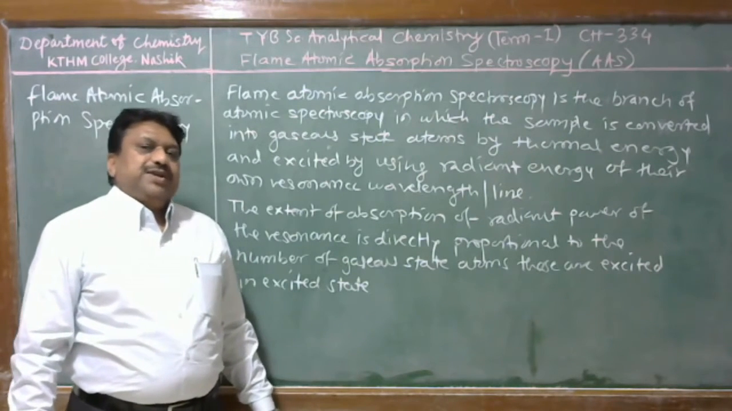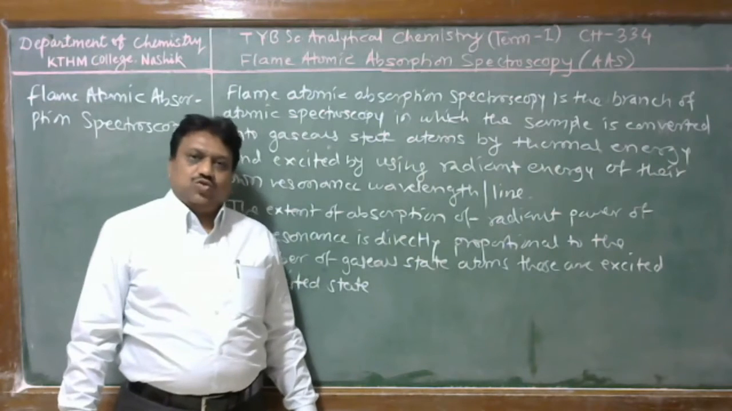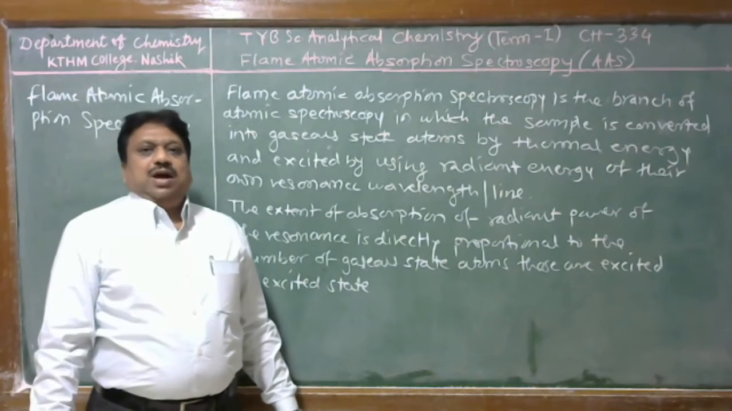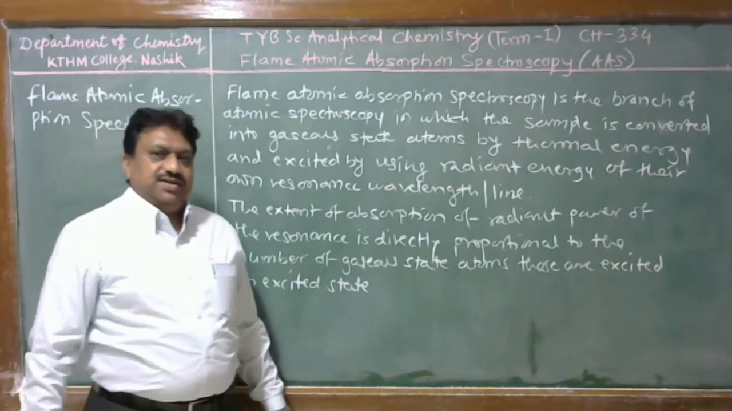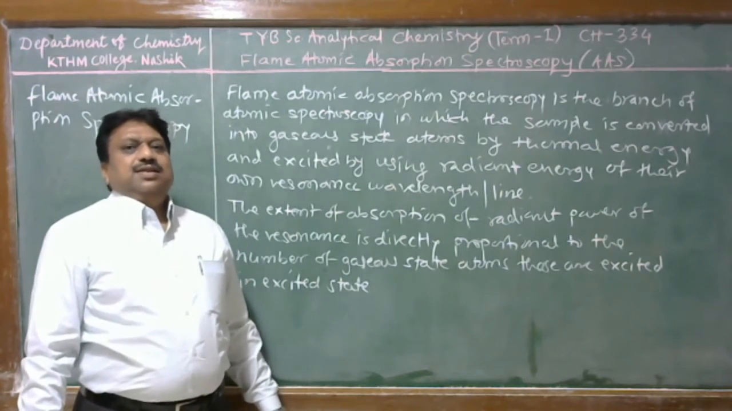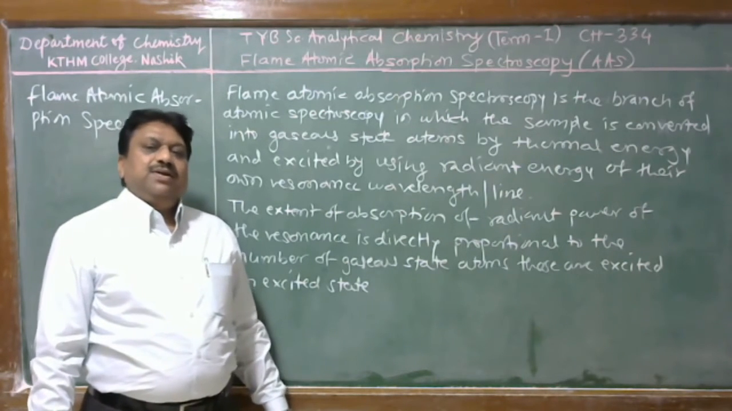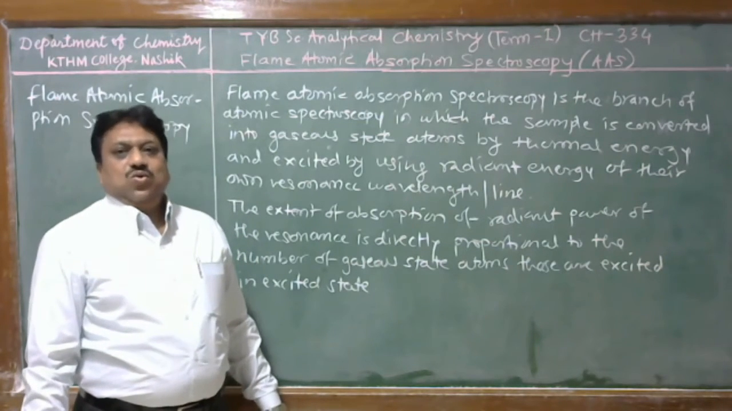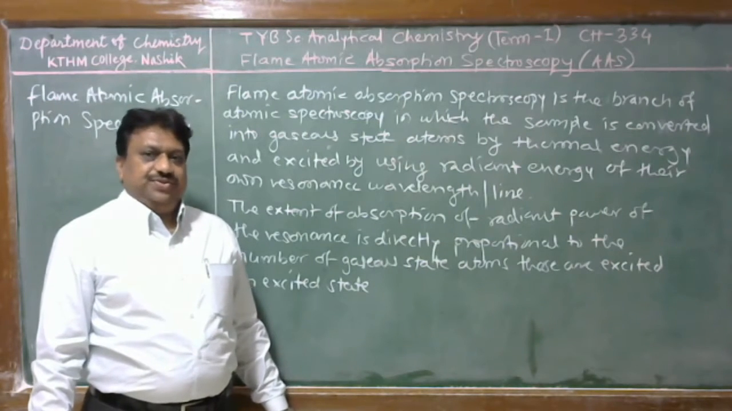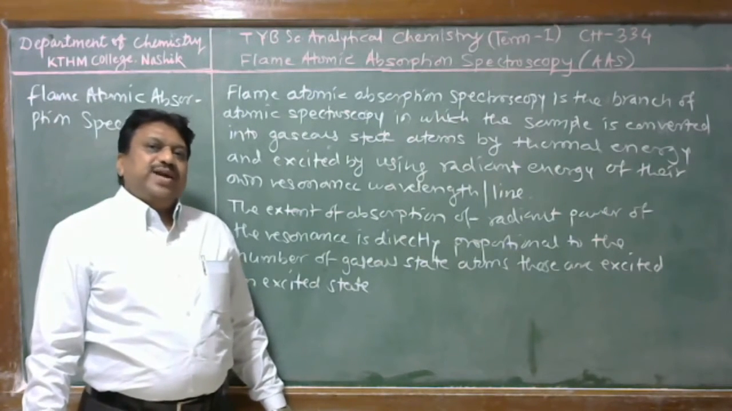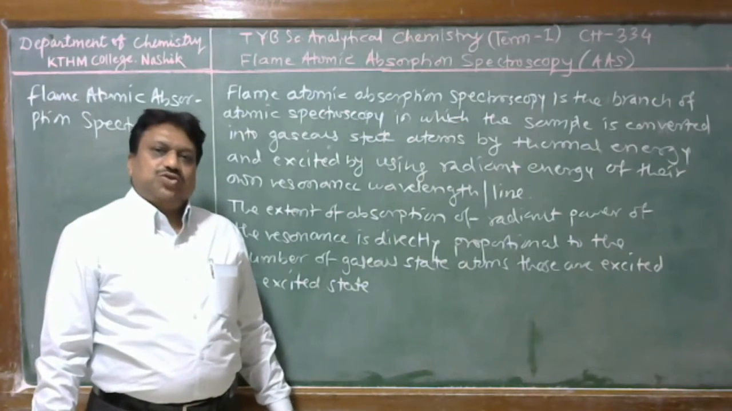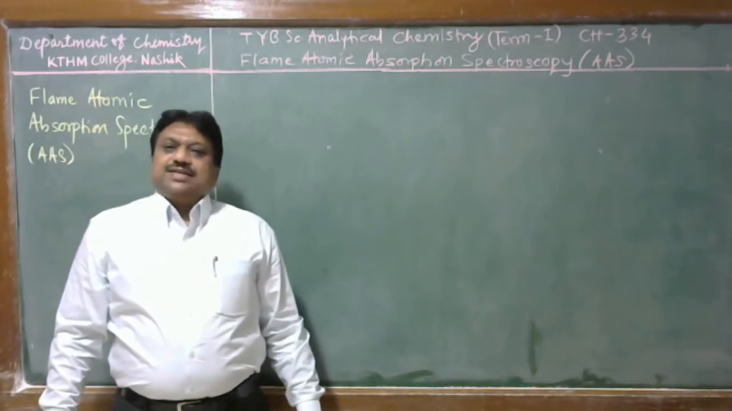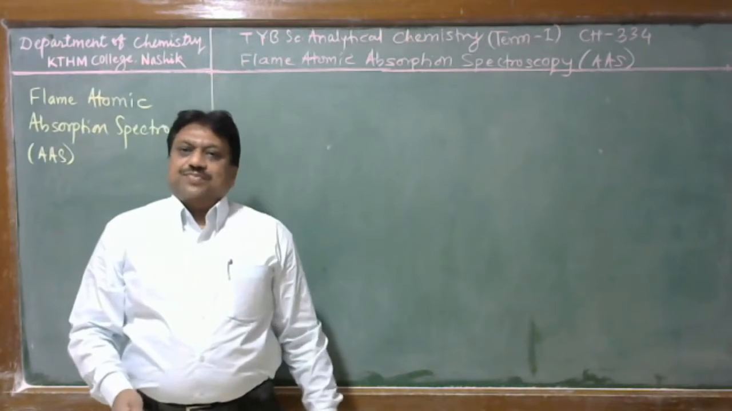Flame atomic absorption spectroscopy is a branch of atomic spectroscopy in which the sample is atomized by thermal energy, either provided by flame or some external source. Then these gaseous atoms present in the flame, when irradiated with their own resonance line, easily undergo electronic transition or excitation. The amount of radiant power of that resonance line absorbed is directly proportional to the number of atoms that undergo excitation. Student, now we discuss the principle of flame atomic absorption spectroscopy.